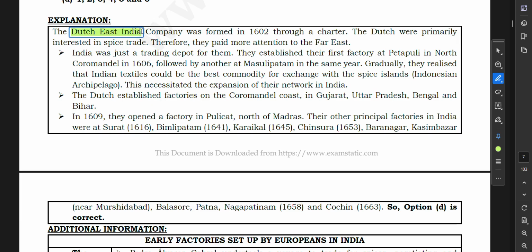So Dutch East India Company was formed in 1602 through a charter. Okay. So you know first who came. So first was the Portuguese. Then I think East India Company. Then Dutch. And then Swedish. I don't know. Actually, I don't remember all these things.